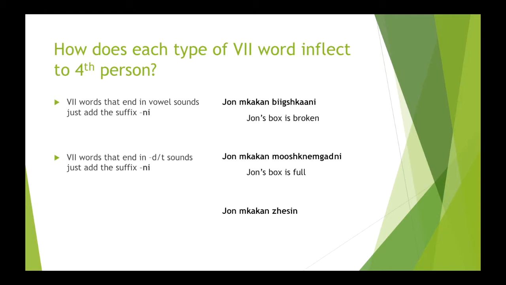So John mkakan moshknem gadne, John's box is full. And our last example, VII words that end in N sounds, is even easier because we just add an e suffix to the end of our VII word. So John mkakan jesene. John's box is empty.